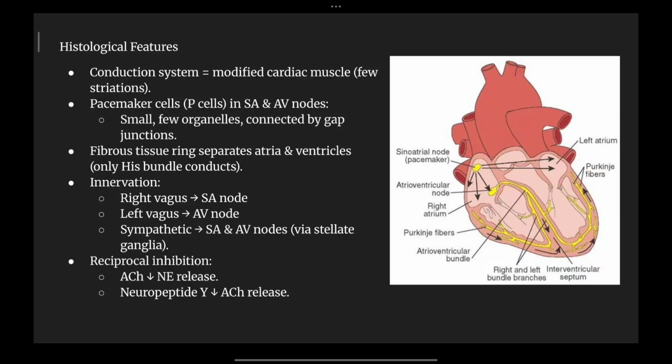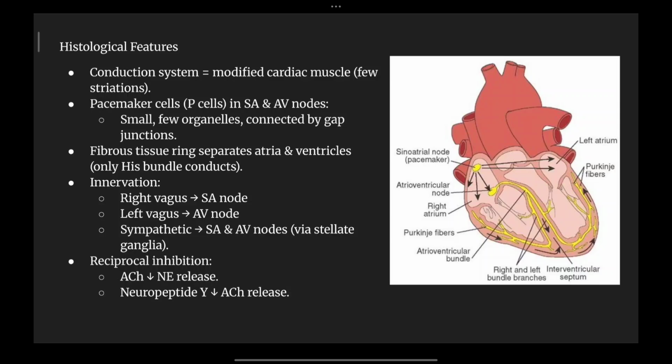Now the pacemaker cells, or the P cells, in the sinoatrial and atrioventricular node are small. Few organelles are present inside these pacemaker cells, and they are connected by gap junctions. So these gap junctions facilitate the movement of signals, or the cell signaling, that happens in these pacemaker cells.